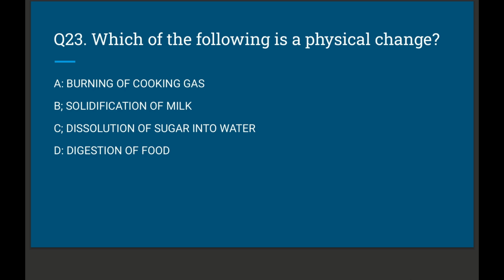Which of the following is a physical change? Option A, burning of cooking gas; option B, solidification of milk; option C, dissolution of sugar into water; option D, digestion of food. The correct option is option number C, dissolution of sugar into water.